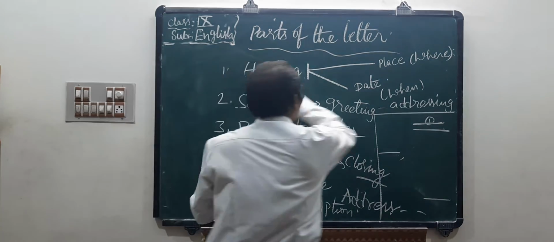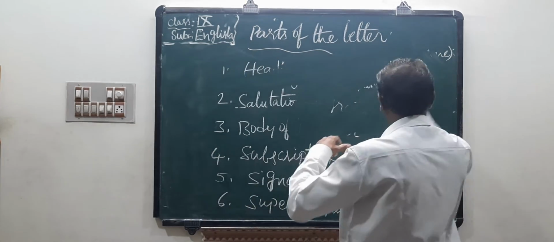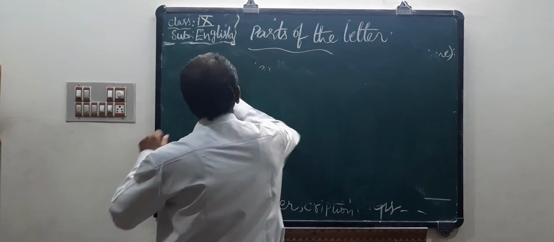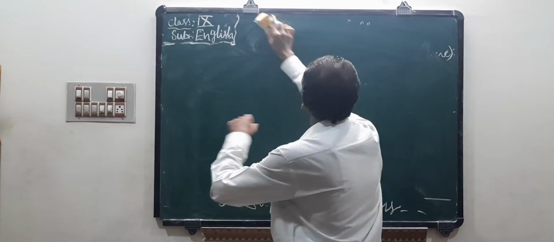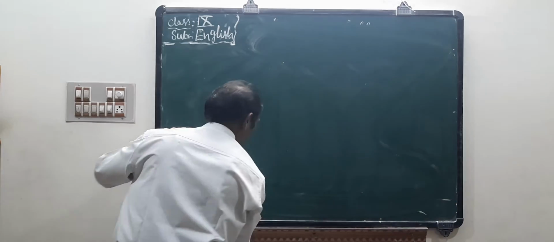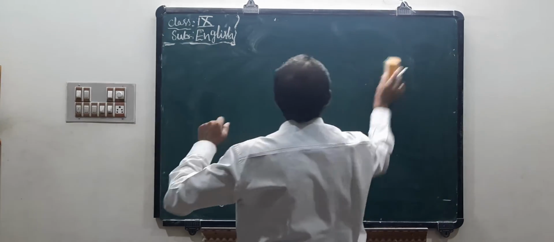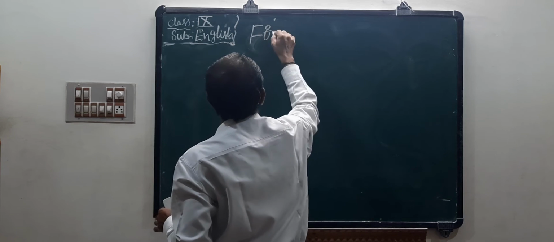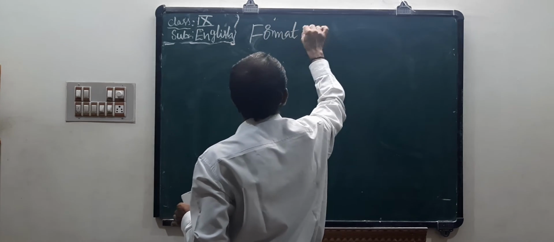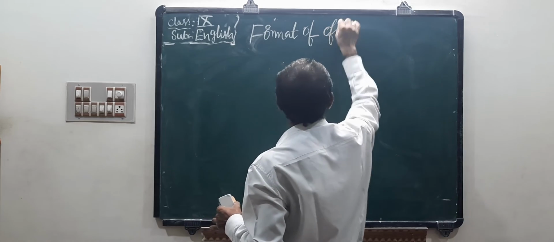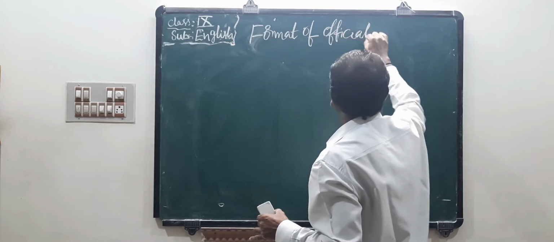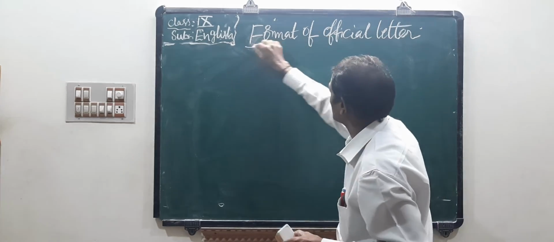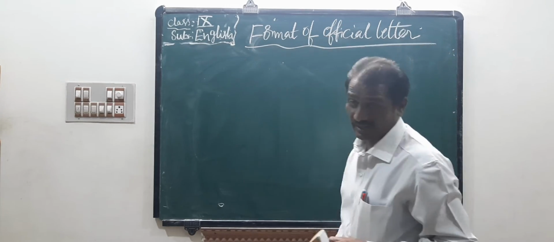Now children, I am going to show the format of a formal letter and an informal letter. Just see that, children. Format of official letter, that is a formal letter.